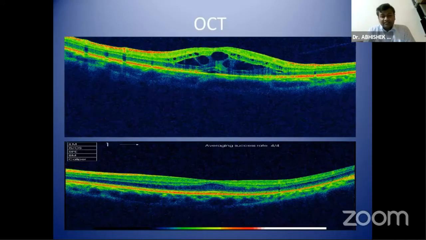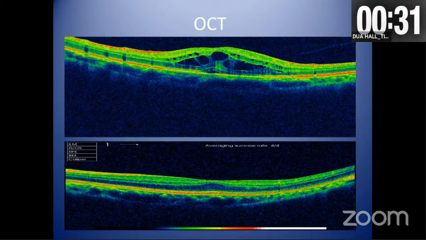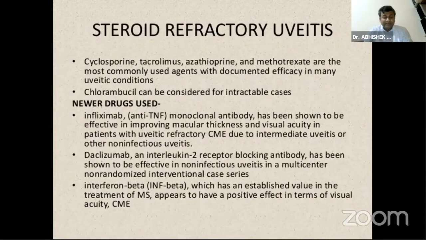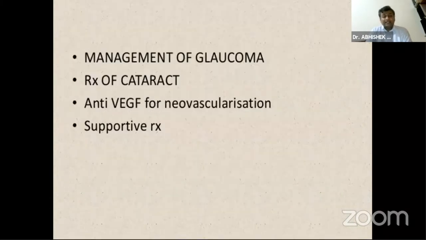Nowadays we have started using intravitreal Ozurdex, and if the patient is not responding, then we can go for triamcinolone acetonide. I'll just take 1 minute. And this is a patient who responded beautifully to intravitreal Ozurdex. And in patients who are not responding to steroid, we may go for newer drugs like infliximab or adalimumab. And it is important to address the various complications like glaucoma, cataract, and anti-VEGF for neovascularization or PRP and supportive